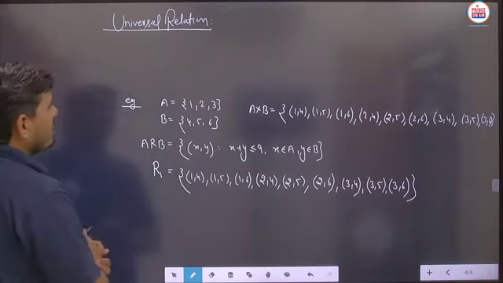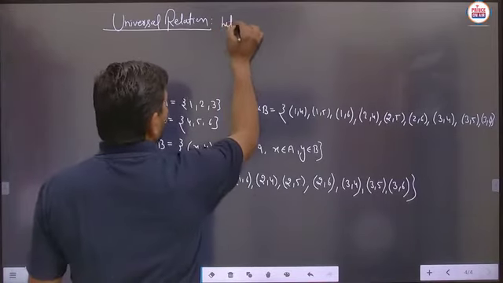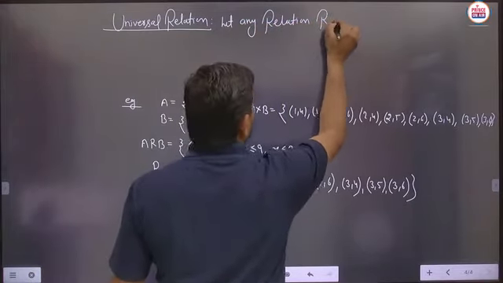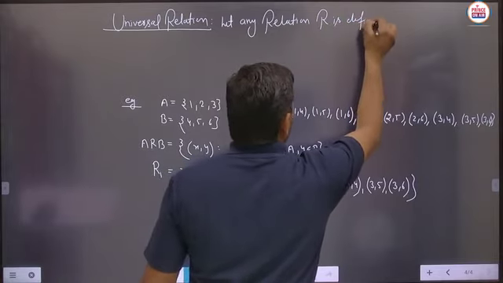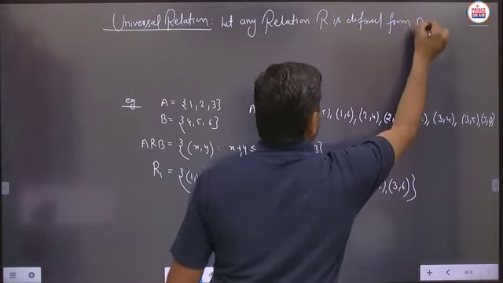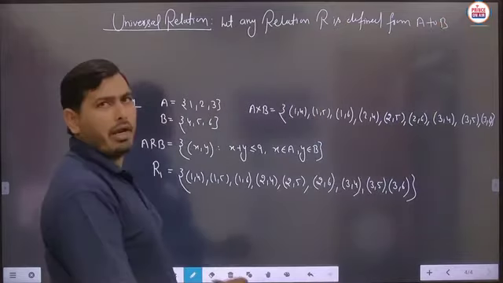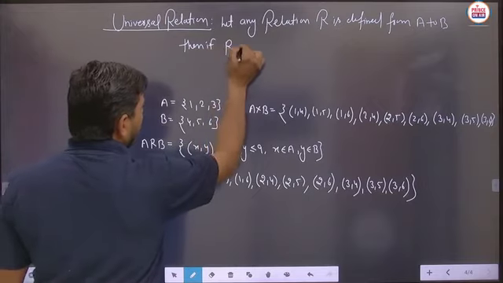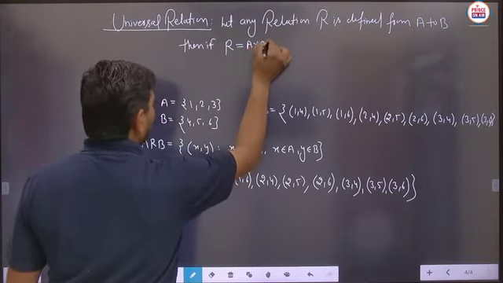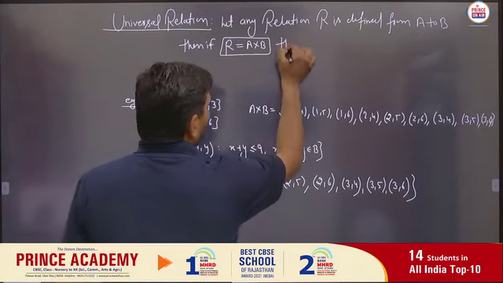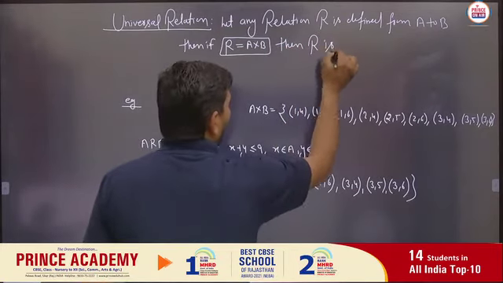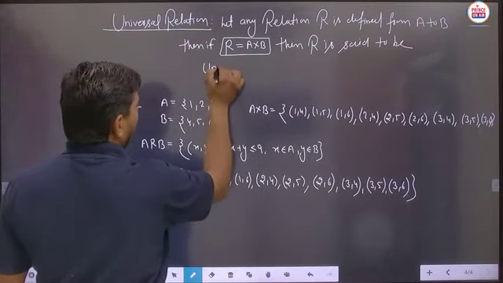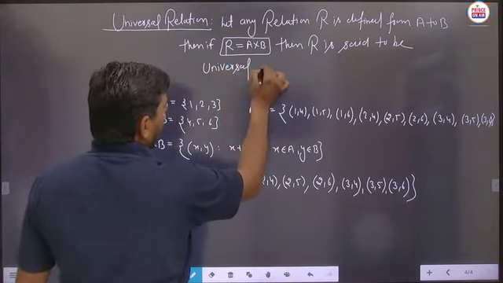So what is the basic definition of relation? Let any relation R be defined from A to B. Suppose any relation R is defined from A to B, then if R equals A cross B, then R is said to be a universal relation.